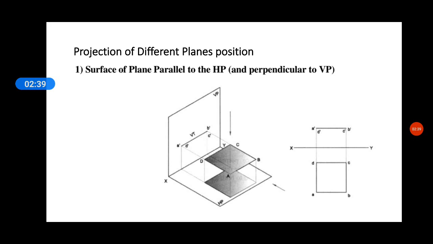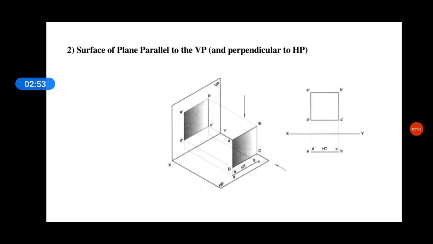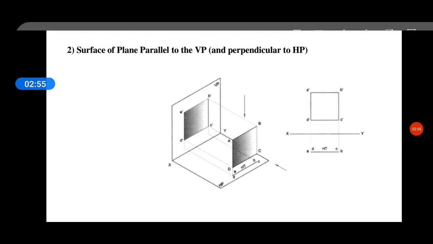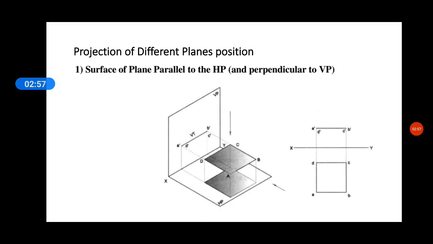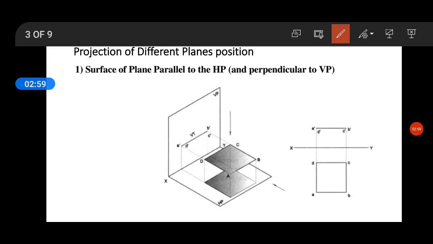In this first angle of projection, the xy line will always be there. Above the xy line it will be the vertical plane, and below the xy line it will be the horizontal plane.